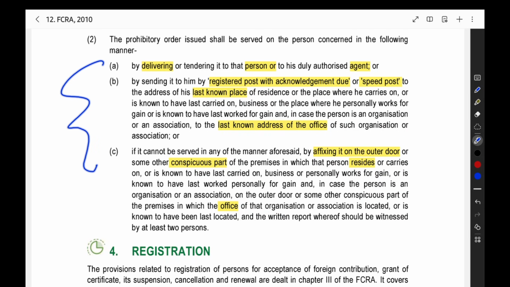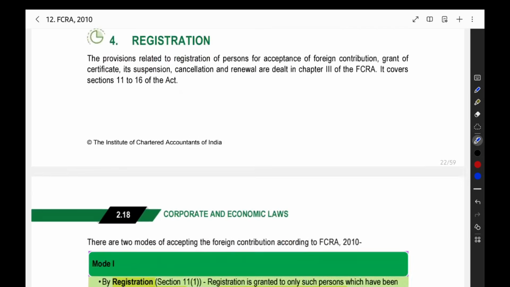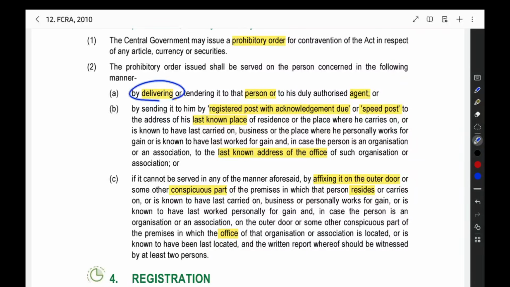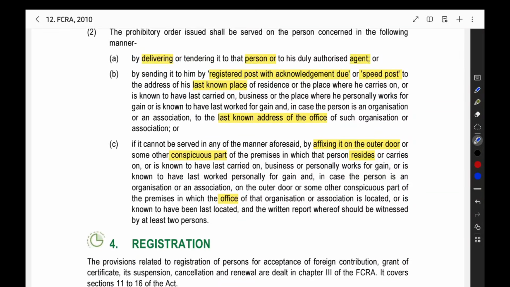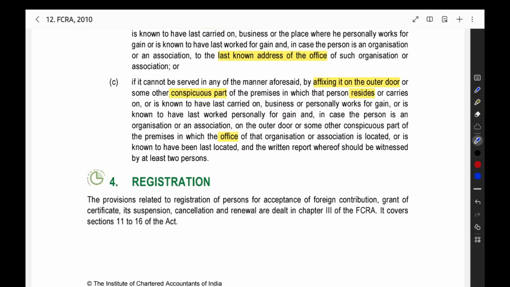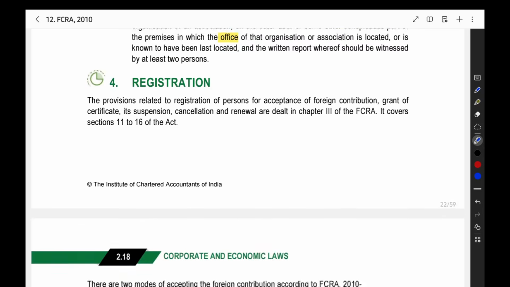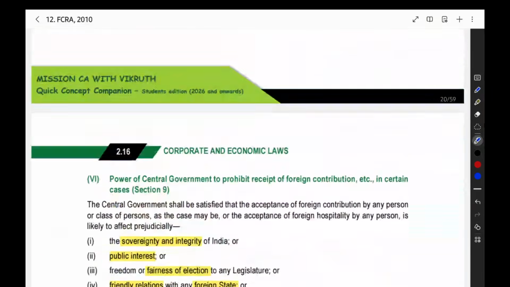So that also they have given: in which manner they will provide it to you. It may be delivered to that person or his agent. It may be sent by registered post with acknowledgement due or speed post to the last known address. Or by affixing it on the outer door or any conspicuous part, they will stick it outside. That also they can do. So that's all about this particular thing.